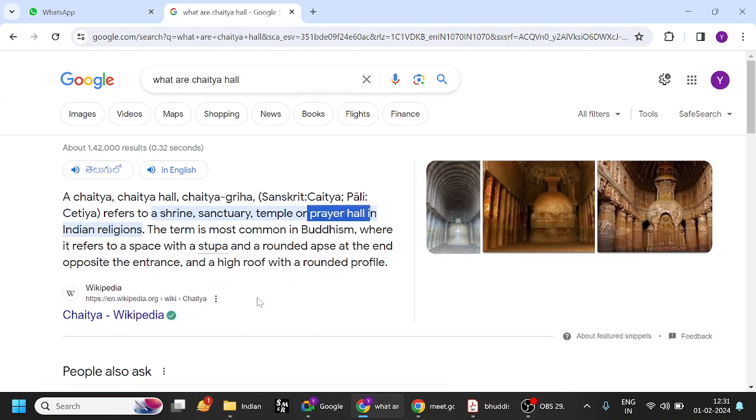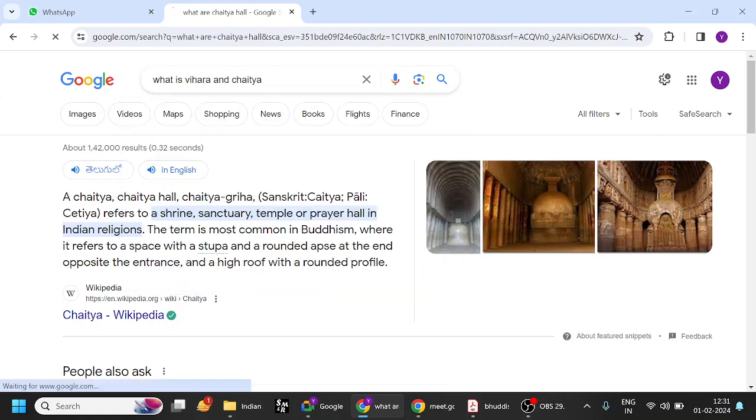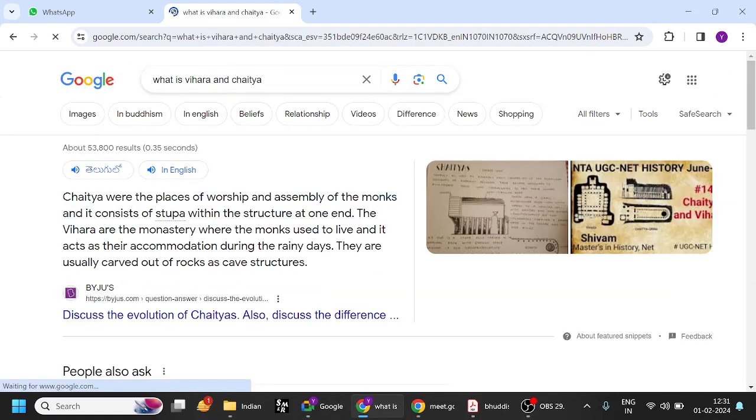Prayer hall basically is called Chaitya. So Chaitya is a place of worship, assembly of monks, etc. Viharas are where the monks used to live, and it acts as their accommodation also. So Vihara is basically the resting place. Chaitya is the prayer hall.